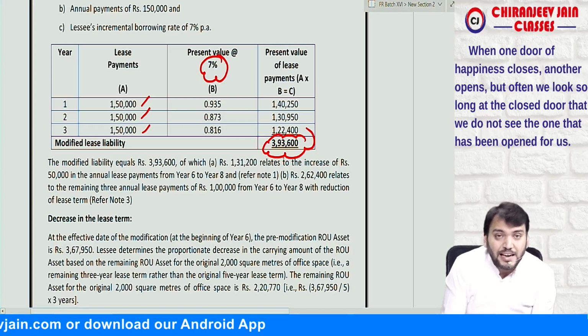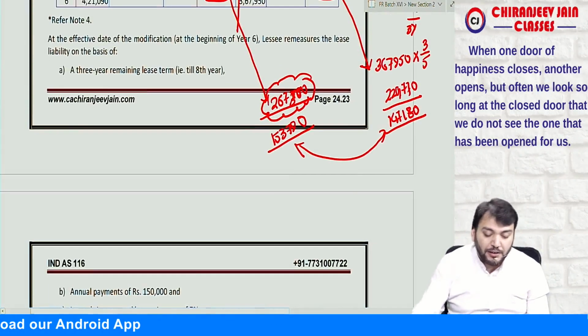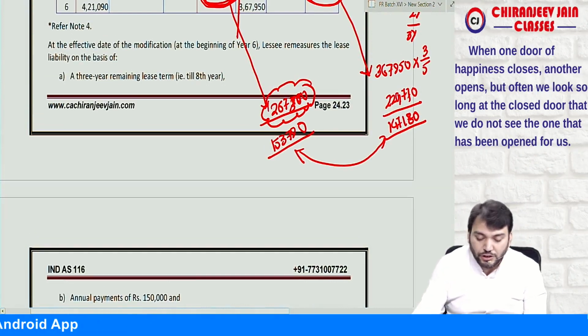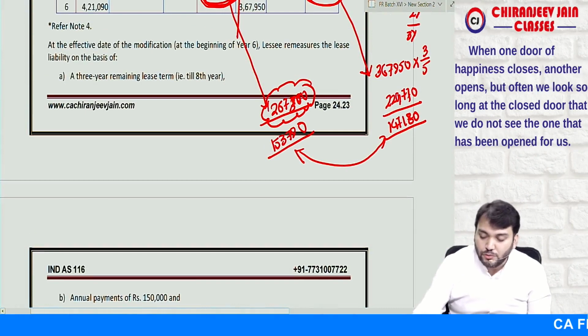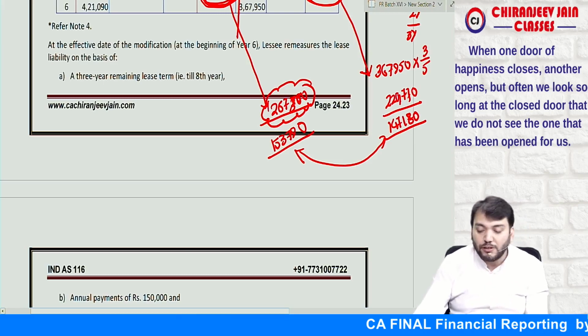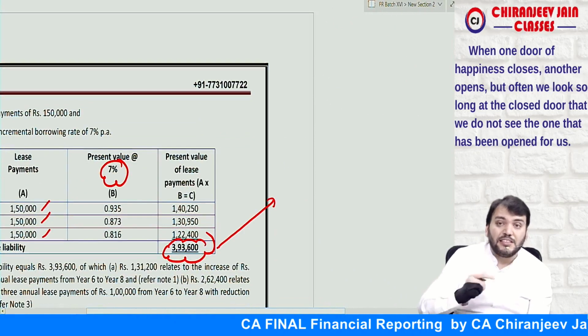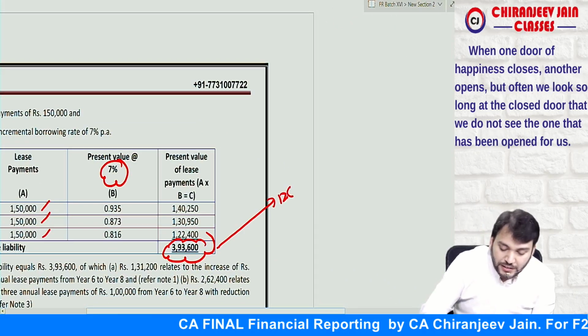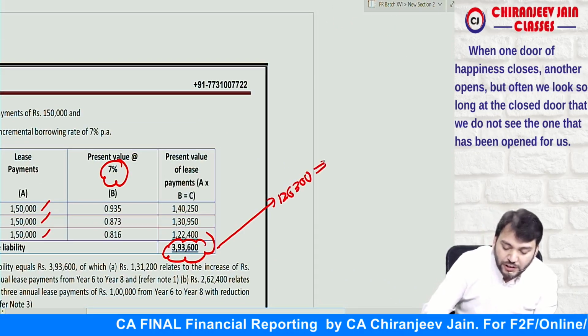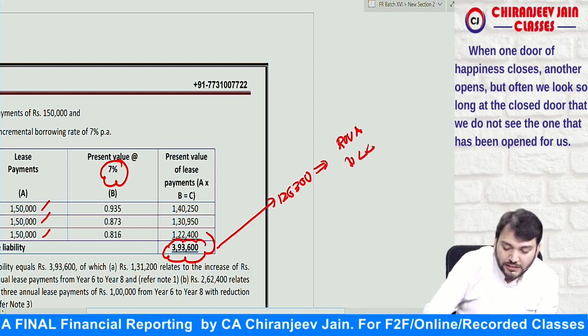So 3,93,600, if I compare with this modified liability, so this is coming what? 3,93,600 minus 2,67,300. So how much adjustment is required to ROU asset? So can I say the adjustment required to ROU asset due to the increase in the scope is 1,26,300. So for this we'll pass one journal entry, ROU asset account debit to lease liability.